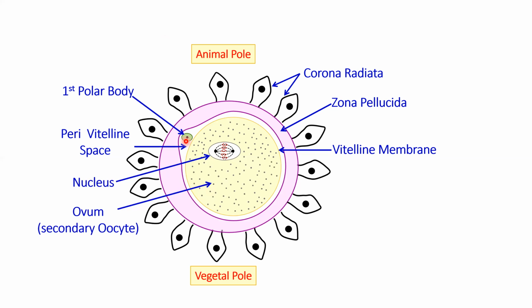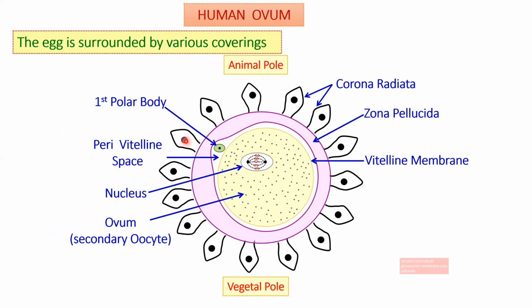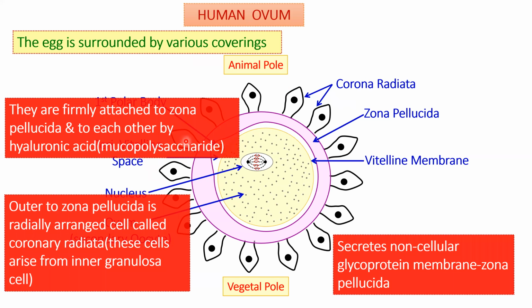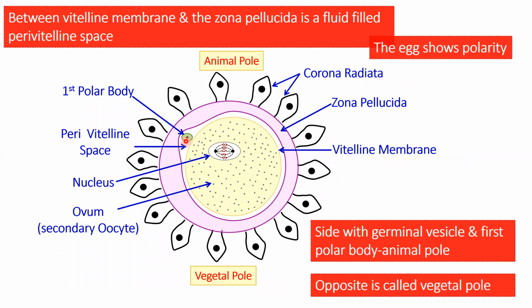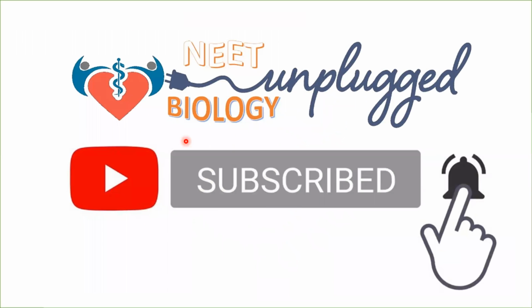So this completes the structure of ovum. Okay, so this is the description of human ovum, which I have already spoken about when we were drawing the diagram of human ovum. So as I said, it shows polarity, animal pole and vegetal pole. So this is all about the process of oogenesis and the structure of ovum.